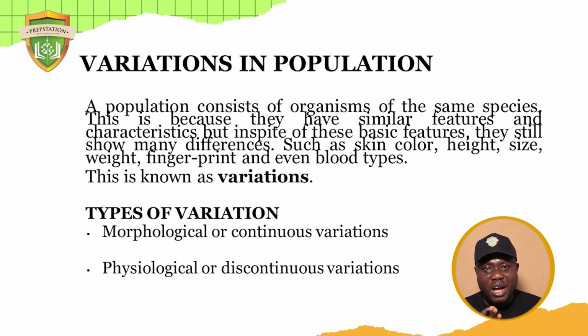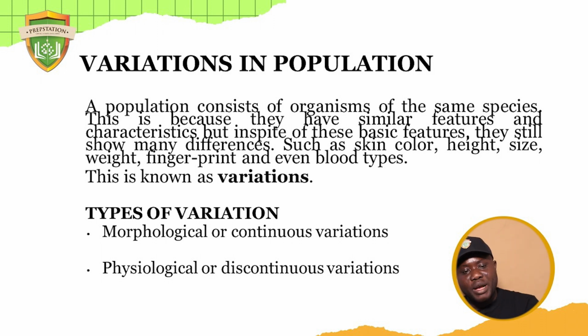How we differ, how all of us are not the same thing, would have been a problem if we were all the same thing. Someone would have done something and they would have given it to another person. But thank God that we're not the same thing. So there are 2 types of variation. We have morphological or continuous variation. Then we also have physiological or discontinuous. Please cool down. We have PhD and we have what? MC. PhD, physiological or discontinuous. MC, morphological or continuous variation.